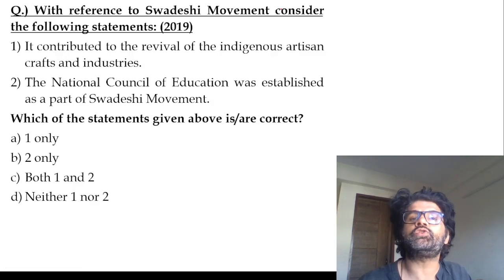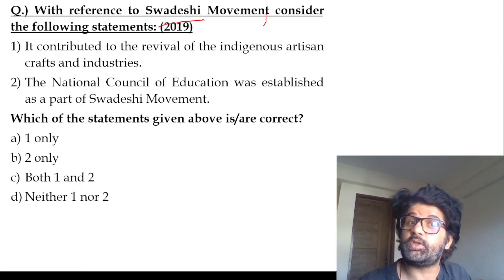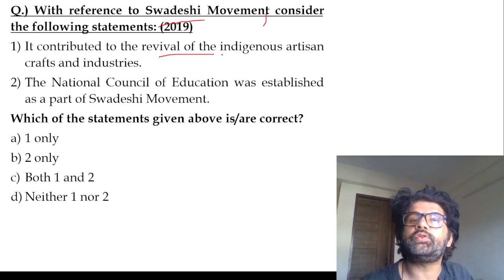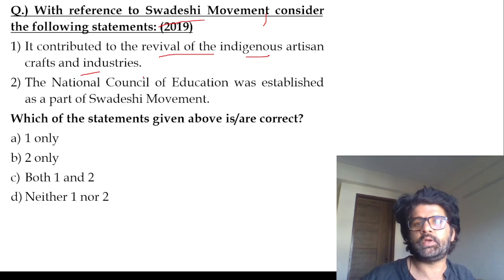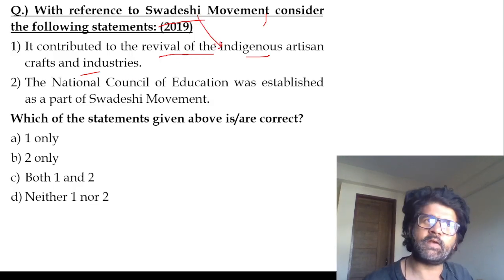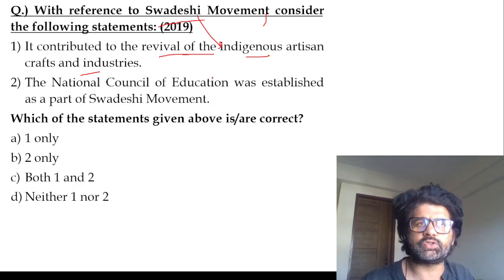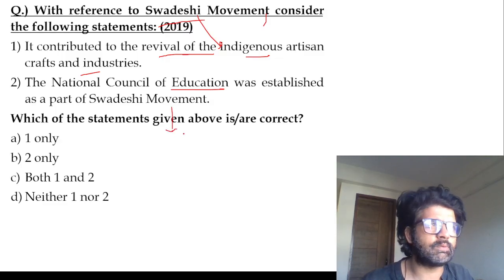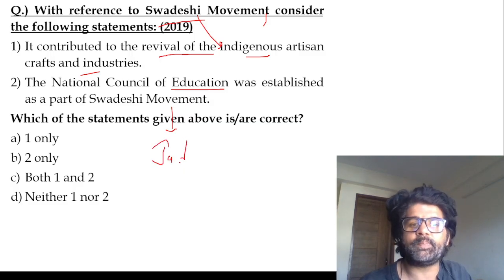Grow up. With reference to the Swadeshi movement, consider the following. You see Swadeshi here, there, everywhere. It contributed to the revival of indigenous artisan crafts and industry. Yes, Swadeshi means we will make here and consume it, no foreign goods. The National Council of Education was established. Aurobindo Ghosh sir became the principal, or secretary, of this. The Bengal National College was established, and then a technical wing of that college later became Jadavpur University.